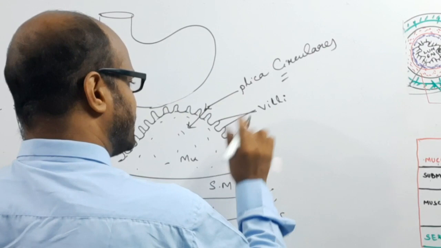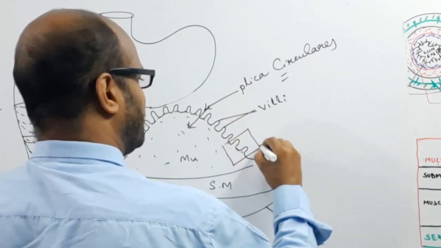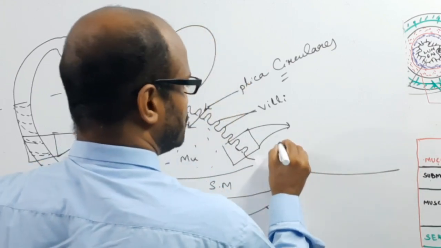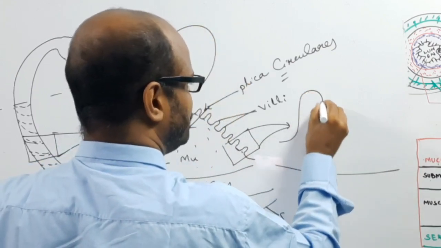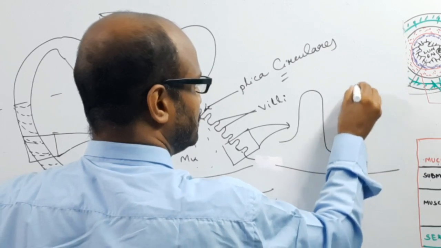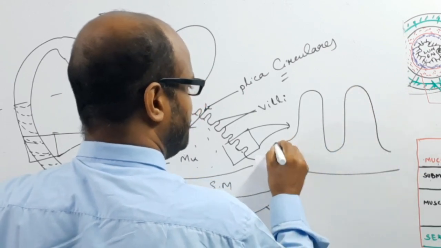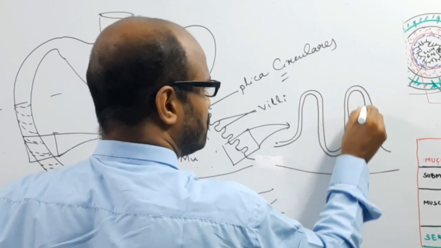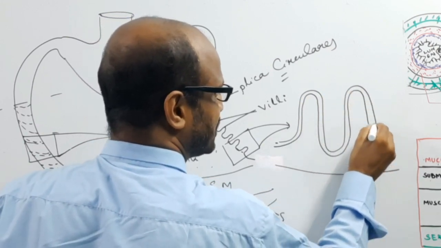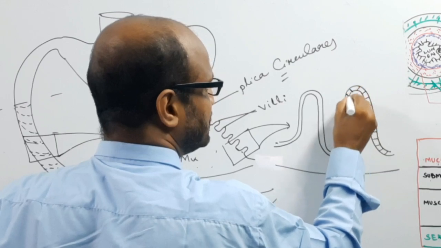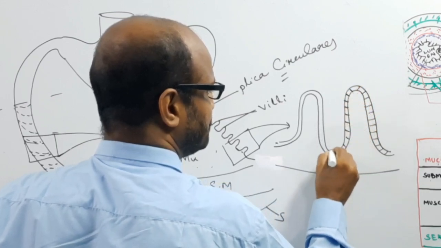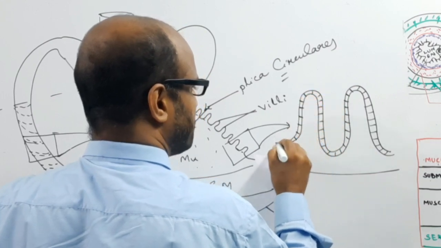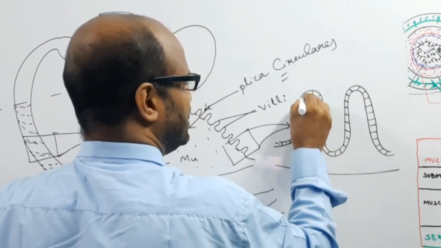If you take the section of two villi, the outermost layer is columnar epithelium.